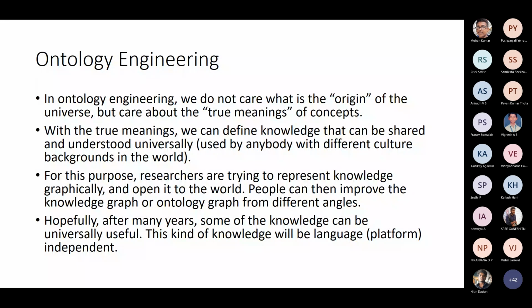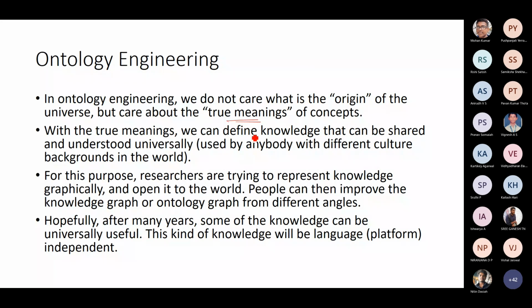So what happens is, this is the underlying situation. You do not care about the origin of the universe, but care about the true meanings of the concepts. So you start with the domain and then start looking at the concepts available in the domain.